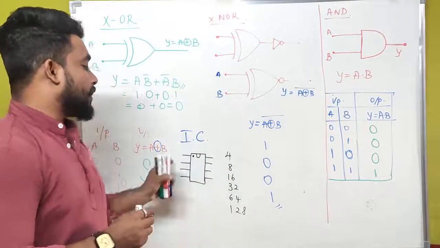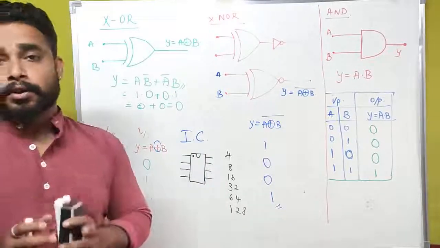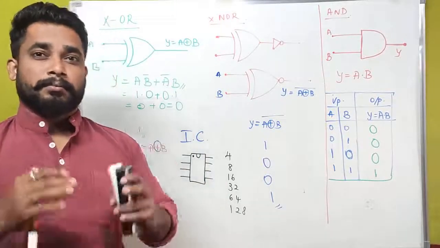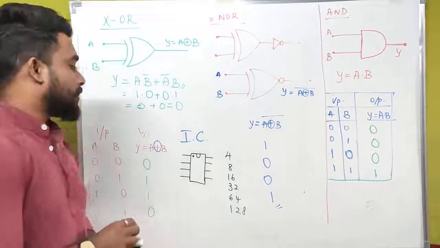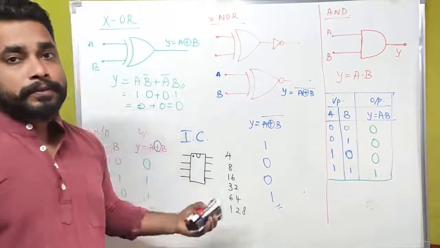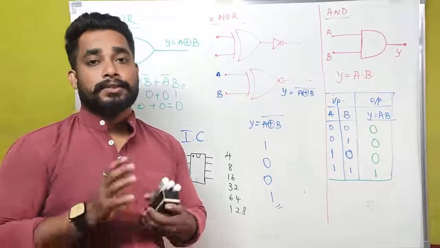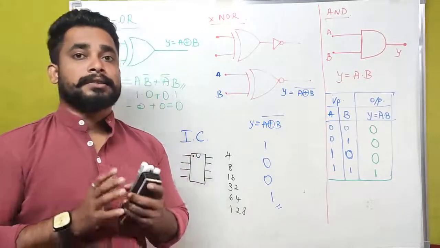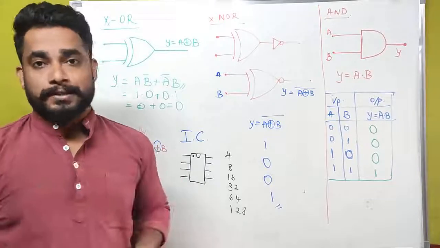This has to be done electrically only. In large factories, on a large scale, they construct these integrated chips. With the help of this, the electrical circuit can be made very easily.